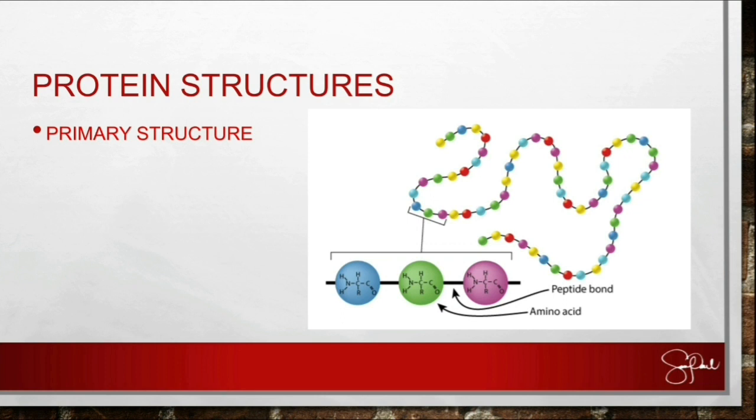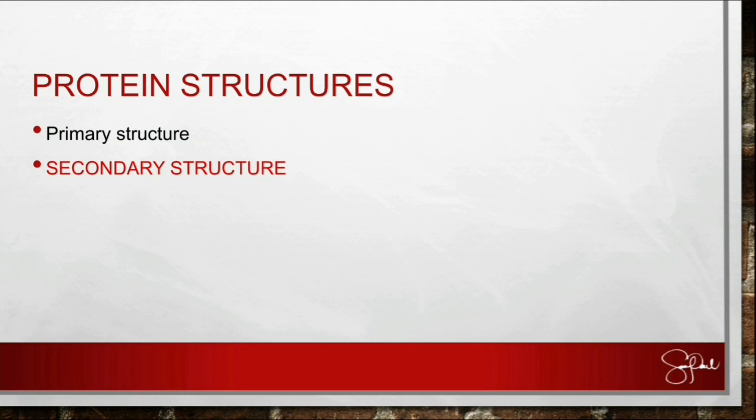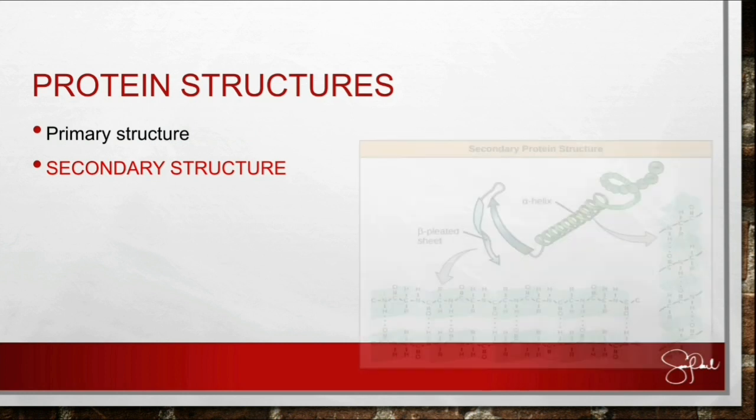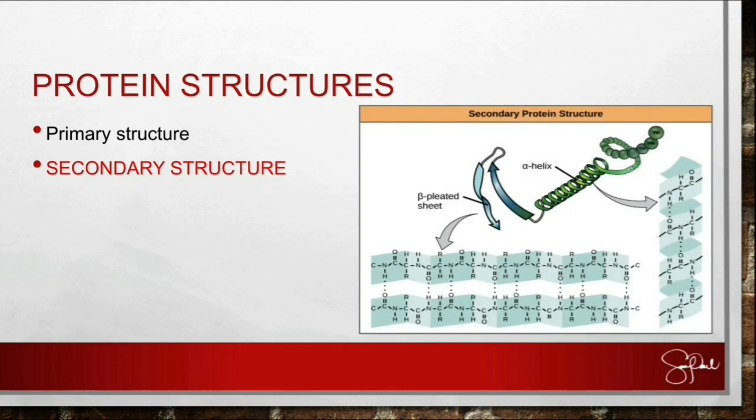After the primary structure, we will have the secondary structure. The secondary structure is just a more complicated structure than the primary structure. So aside from being a long chain, it will fold. It will have some folds and twisting. Then it will form a beta pleated sheet and an alpha helix, and that is the secondary structure of proteins.